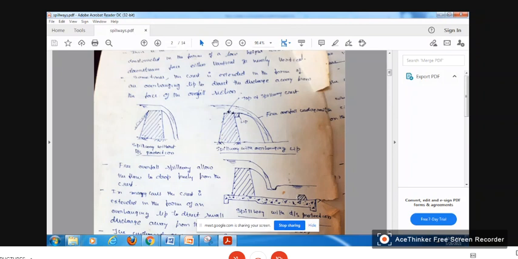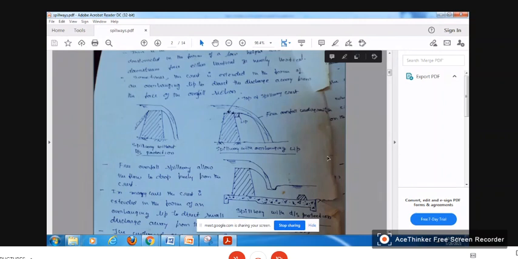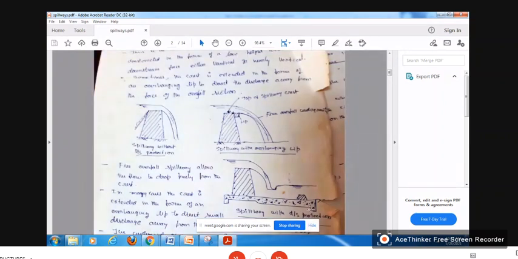Because of this one, we can always have water here. It will act as a cushion. If the falling jet falls on this water, it will act as a cushion, so the kinetic energy will be dissipated, and then the water will be released to the downstream side. Therefore there is no danger to the structure. So this is the straight drop spillway, or overfall spillway.